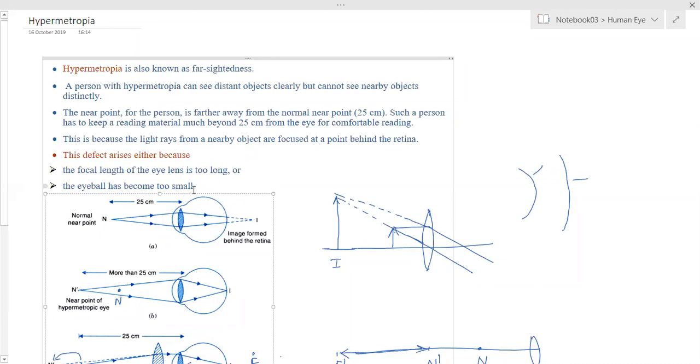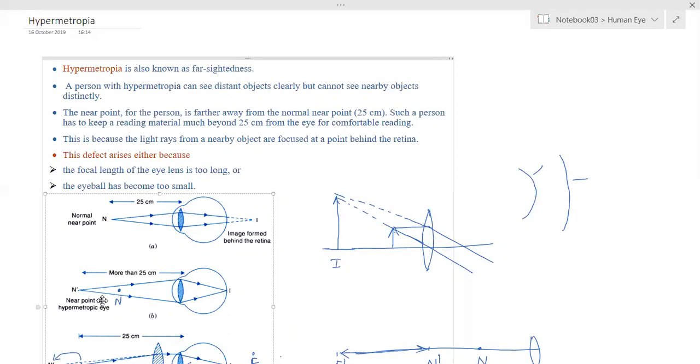The second reason is the ciliary muscles. To see nearby objects, the ciliary muscles should contract. They contract. But they are not able to contract to a maximum value. That means the focal length has increased, because the thickness of the eye lens is not changed by the ciliary muscles. The ciliary muscles are not able to increase the thickness of the eye lens to a proper value, due to which the eye lens remains thinner and the focal length remains increased. It is not able to contract to the required value.